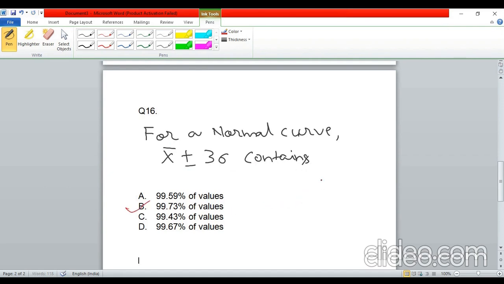But sometimes we just try to remember that x bar plus minus 3 sigma consists of 99 point something percentage of values. If you don't remember the point something, then this question is gone, and there are more chances that you will pick some option and get it incorrect, and there's negative marking as well. So it's a very simple question, but still a little bit tricky, because in all the options there is 99. They just change the two decimals after the 99. I don't think there's any need to explain this, because it is a very easy one.